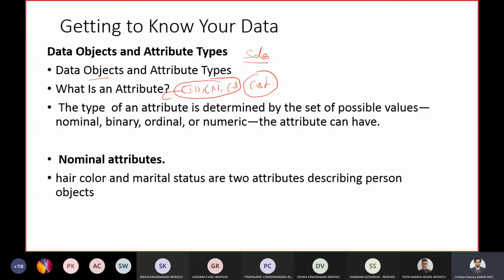Hopefully, you are clear with what exactly a data object is and what an attribute of a data object is.